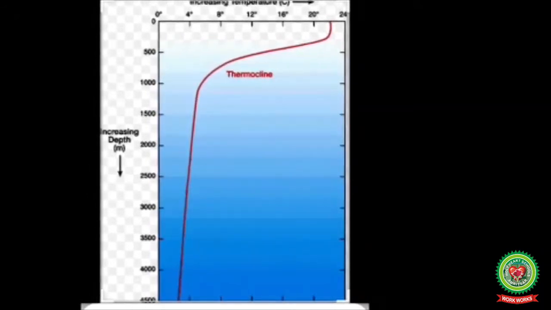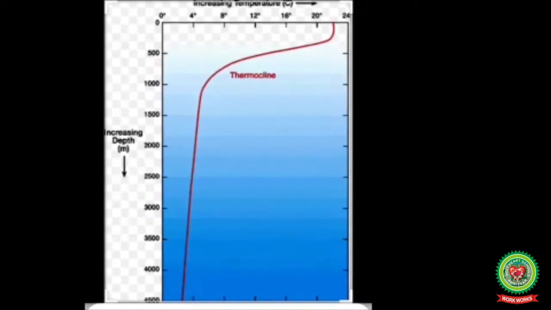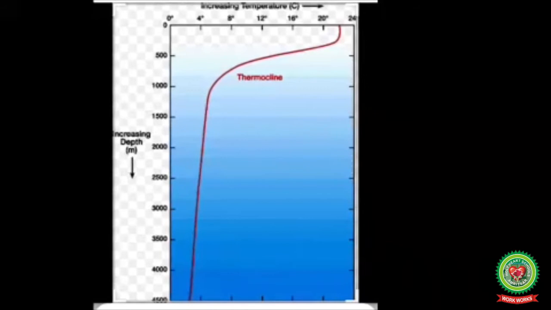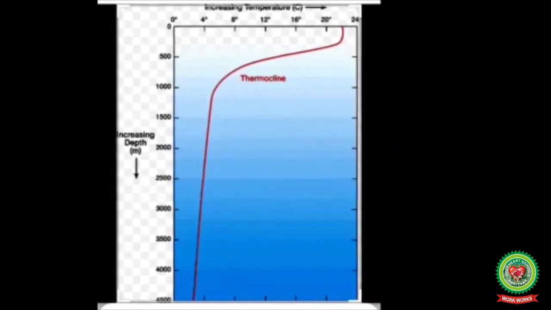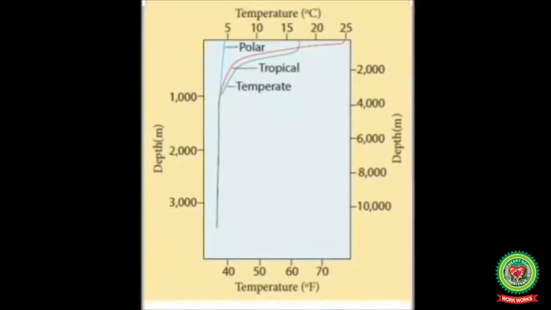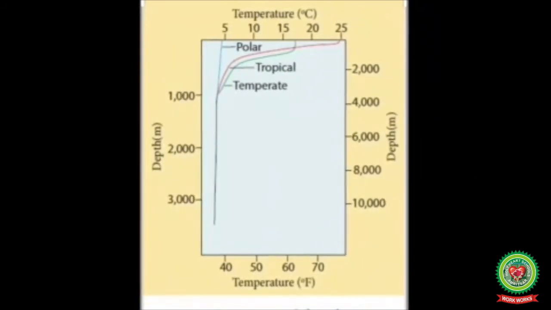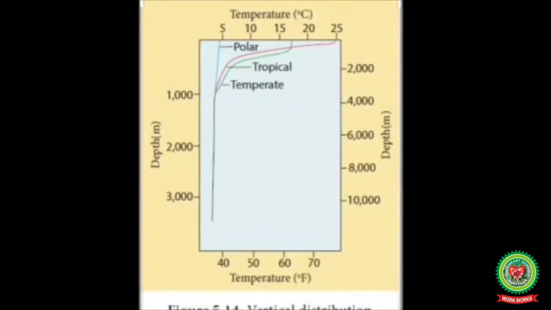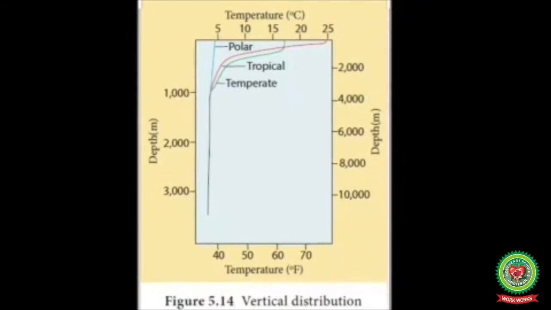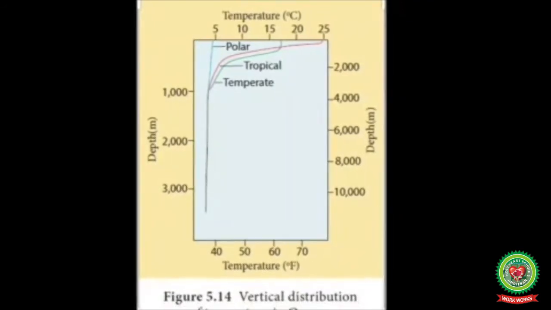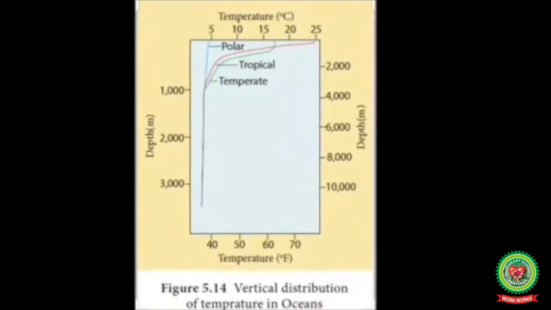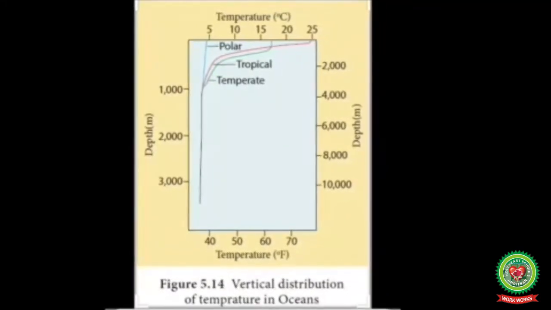Up to a depth of 100 meters, the temperature of water is about the same as that of the surface, while it starts falling from about 15 degrees Celsius to about 2 degrees Celsius below the surface at a depth of 1800 meters. The decrease between 1800 to 4000 meters is from 2 degrees Celsius to about 1.6 degrees Celsius. But at no depth does the temperature fall below freezing point.